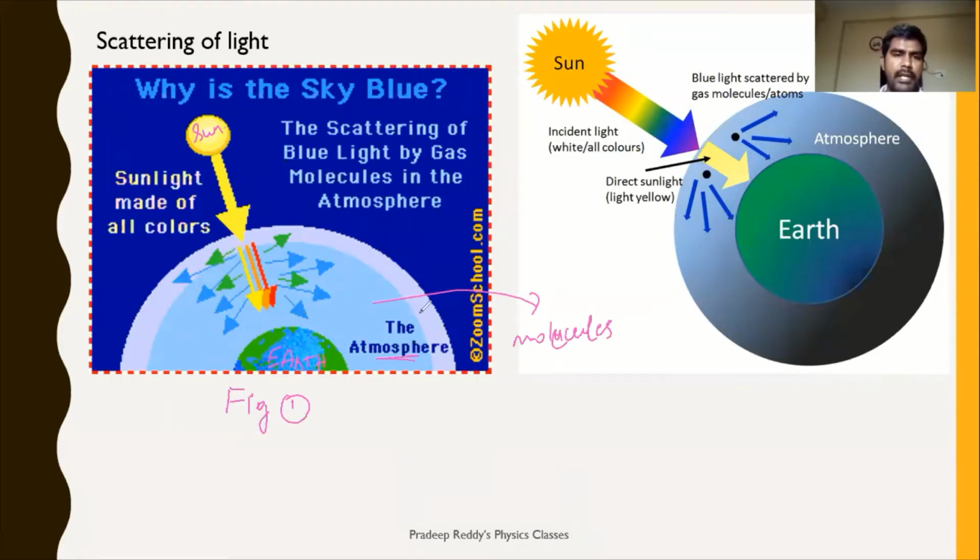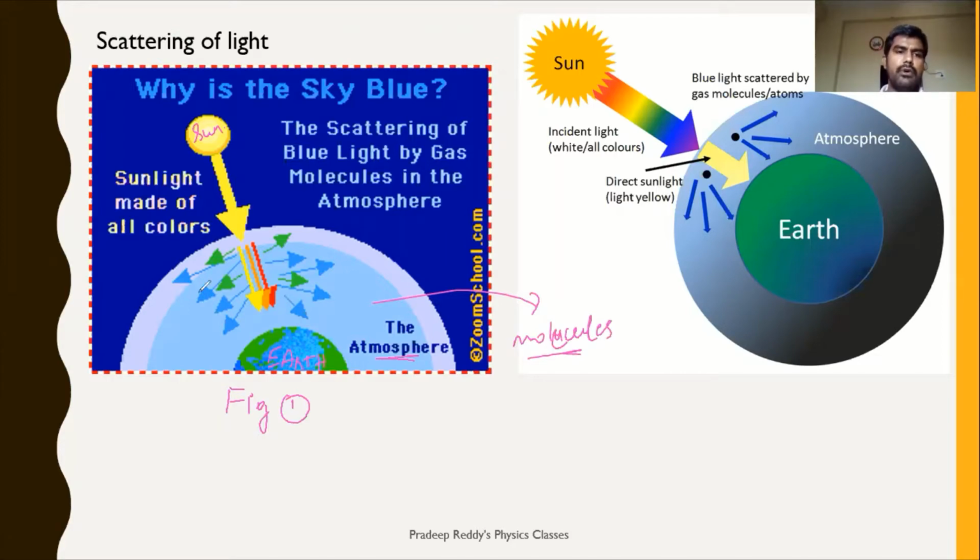And when this sunlight enters our atmosphere at different layers, it interacts with molecules. And when it is interacting with the molecules, what actually happens is the molecule will absorb some part of radiation and it will emit some part of radiation.